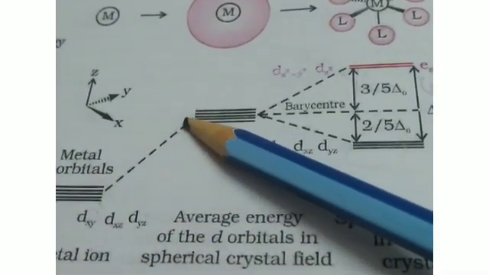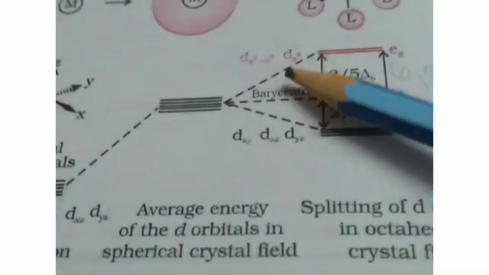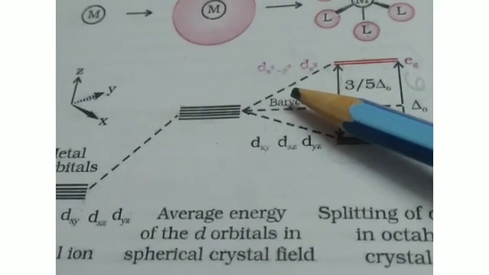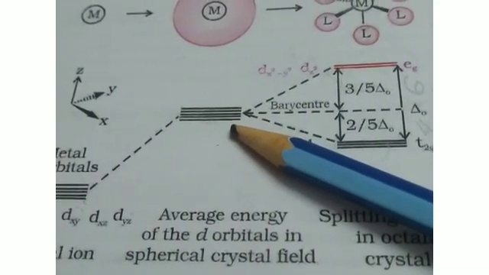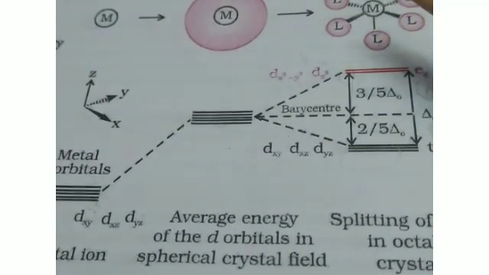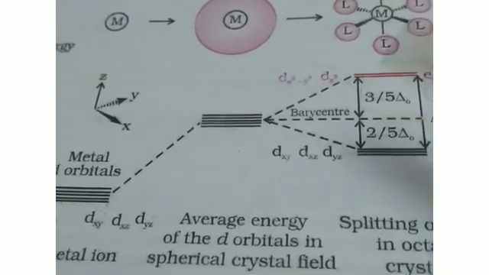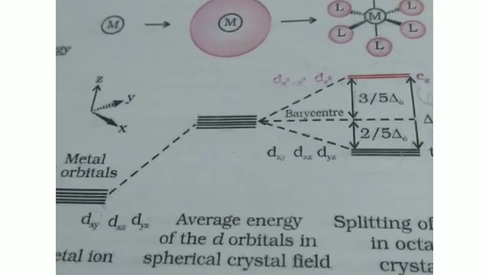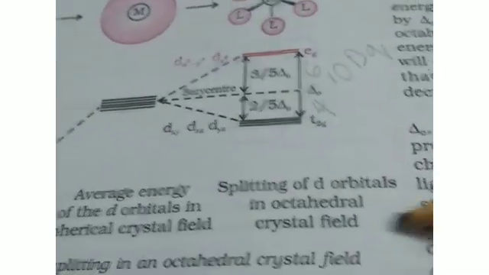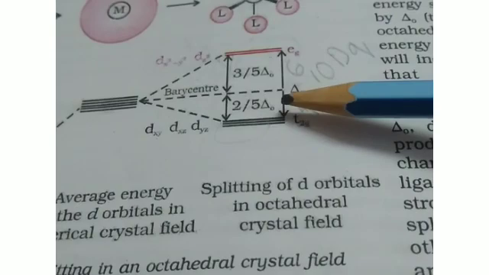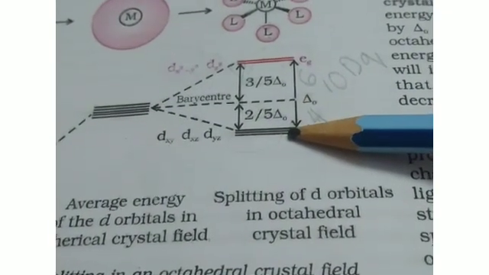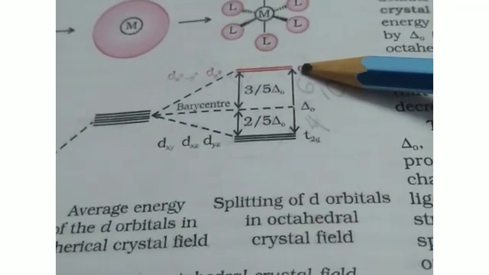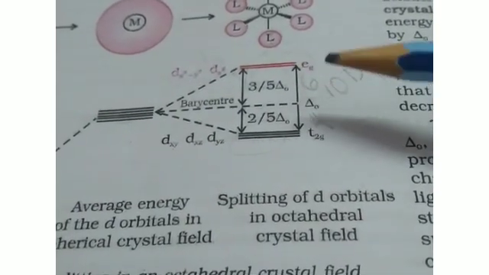The energy of the d orbitals increases, and as the ligands approach, the d orbitals split into two different energy levels. The splitting in the octahedral complex is like this: the t2g orbitals will have energy less than the average energy, and the eg orbitals will have energy higher than the average energy.